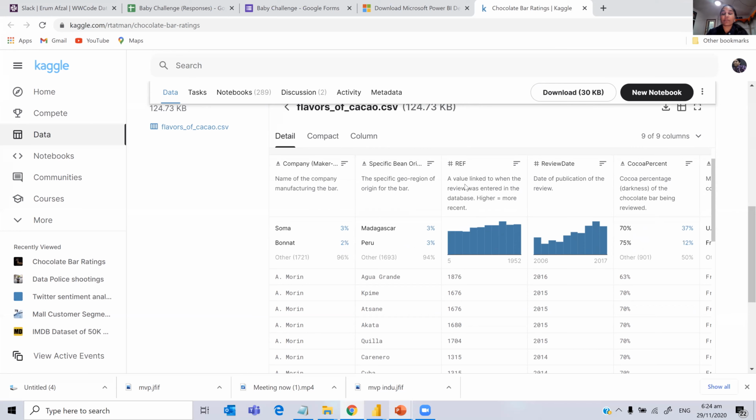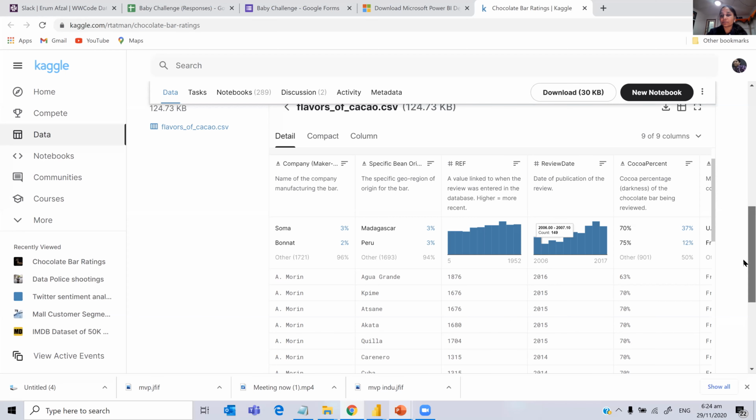I think they have given some IDs, so this we won't be using in our analysis. And there is a review date. Actually, this should be called a review year because there's no date here, it's just the year. And cocoa percentage, it's in percent.